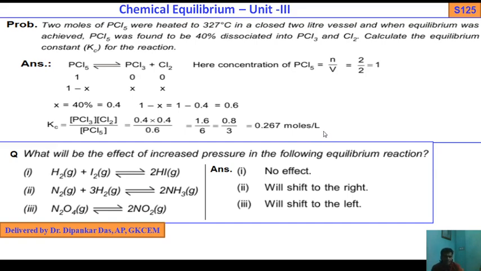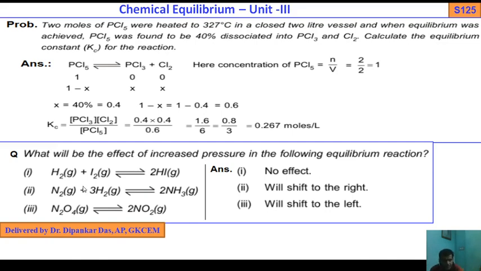Now we discuss some multiple choice questions. What will be the effect of increased pressure in the following equilibrium reactions?